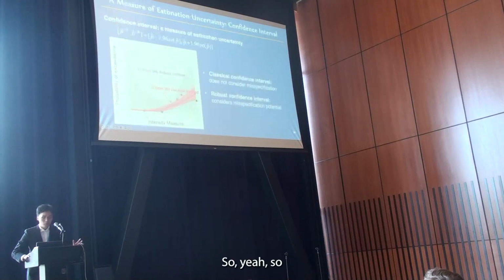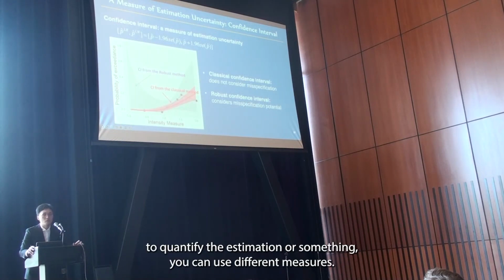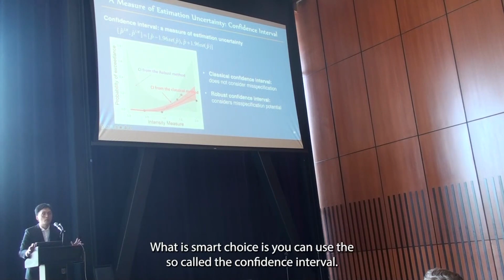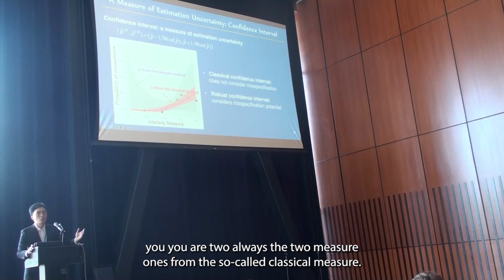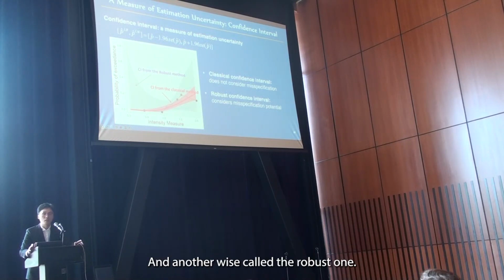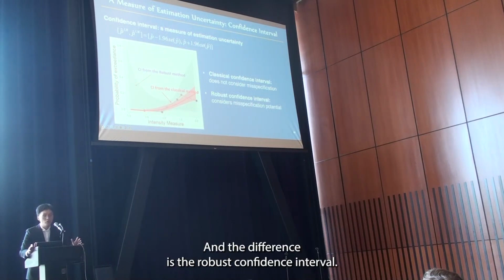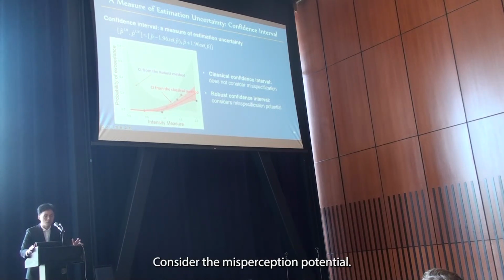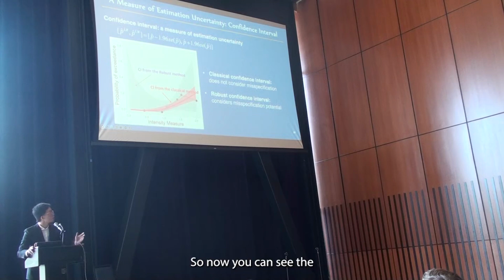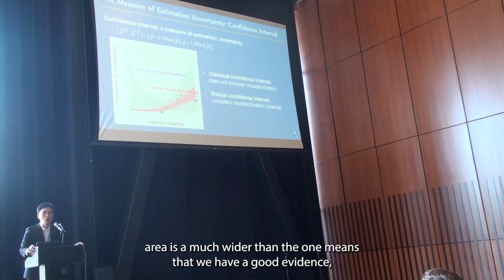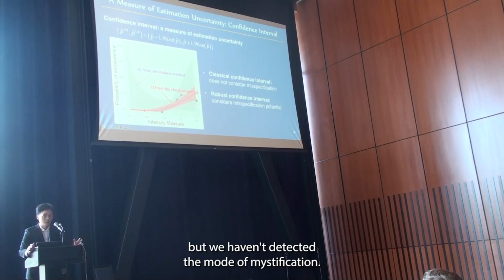To quantify the estimation uncertainty, you can use different measures. A very good choice is the so-called confidence interval. This picture shows two measures: one is the classical measure, and the other is the robust one. The difference is that the robust confidence interval considers the misspecification potential, so you can see the gray area is much wider than the red one, which means we have detected model misspecification.